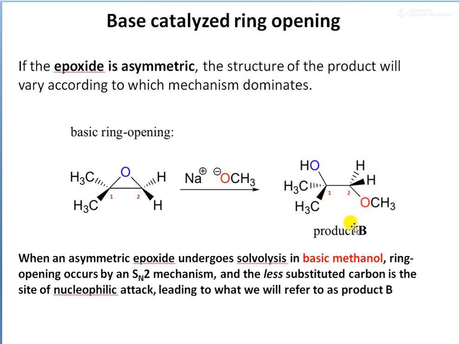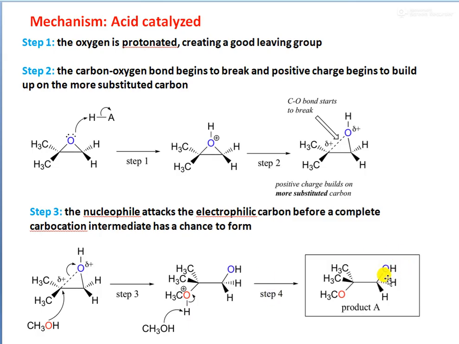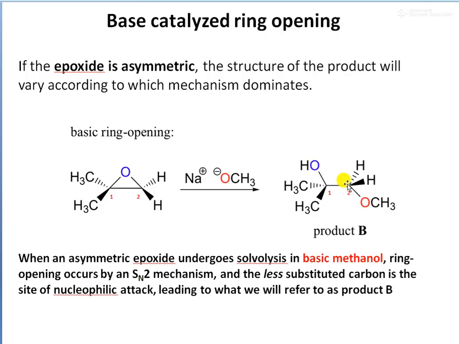and we see the product here is different from the acid catalyzed reaction. Okay, so the molecular formula is the same, but isomers are formed. So in the first case, we see that the OH group is on the second carbon and the OCH3 group is on the first carbon. But in the case of the base catalyzed reaction, the OH group is on the first carbon and the OCH3 group is formed on the second carbon. So when an asymmetric epoxide undergoes solvolysis in basic methanol, ring opening occurs by an SN2 mechanism.